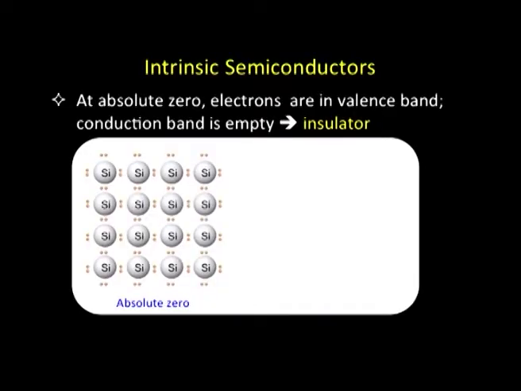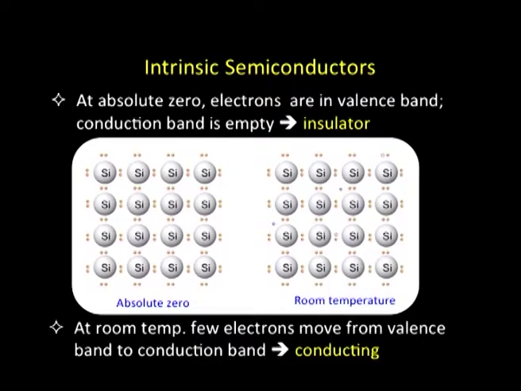But if I raise the temperature, bringing the material to say room temperature, or any temperature higher than absolute 0, some of the electrons from the valence shell move on to the conduction band. We can see it here, this electron has come over here, and there is another electron somewhere here.